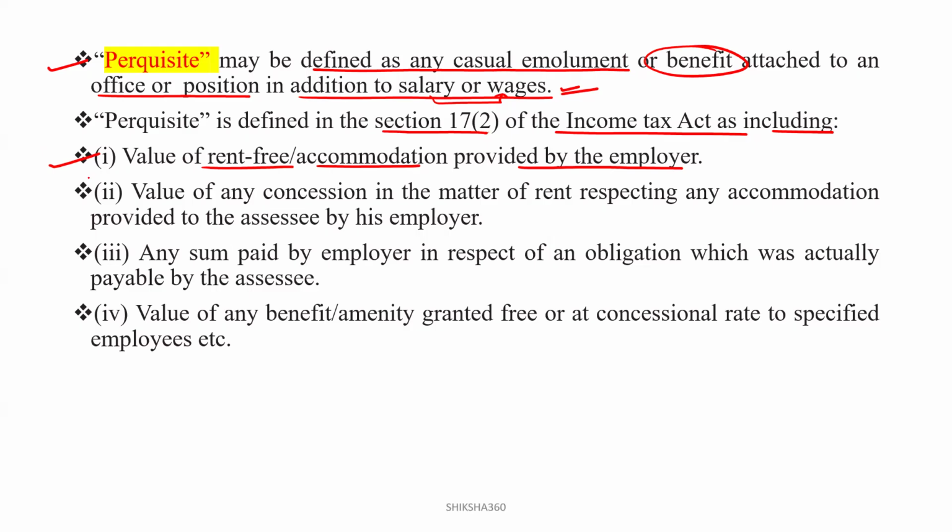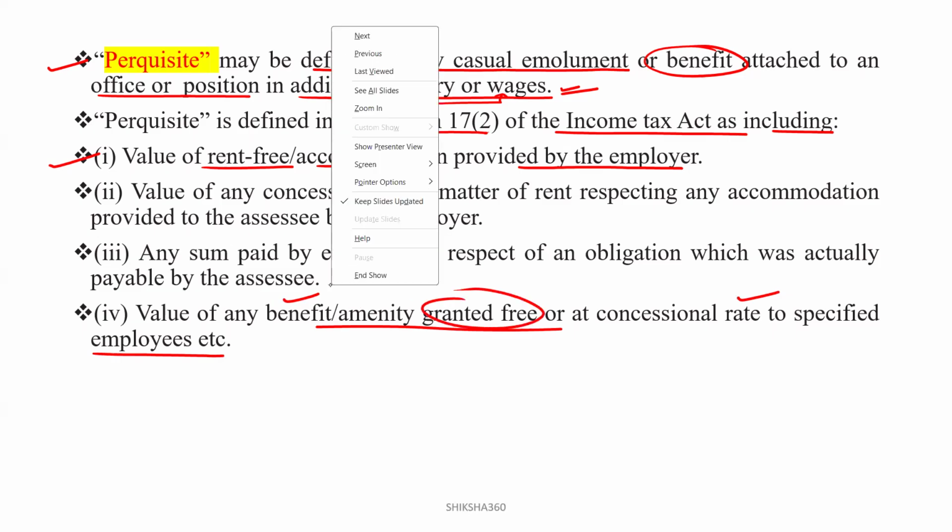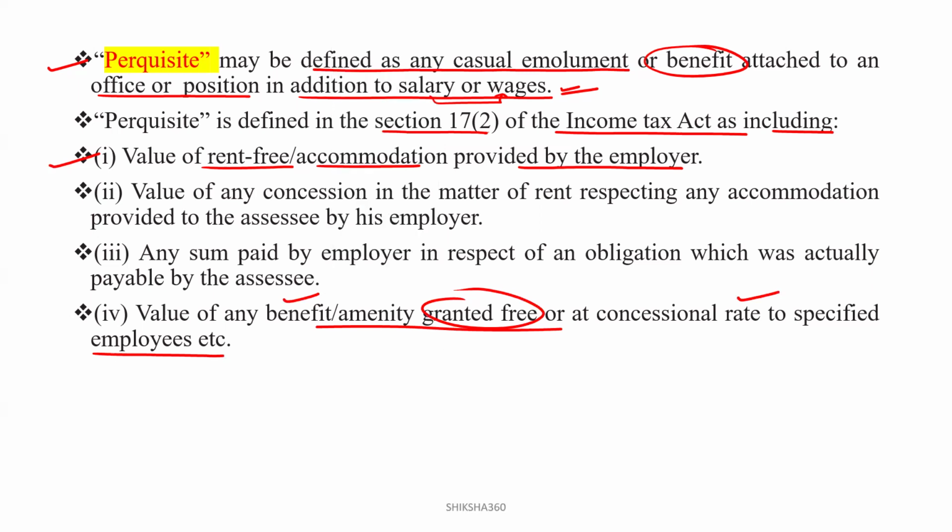Second, the value of any concession in the matter of rent respecting any accommodation provided to the assessee by his employer. Third, any sum paid by the employer in respect of an obligation which was actually payable by the assessee, like your organization paying on behalf of you. That also comes under perquisite. Then, the value of any benefit or amenity granted free or at a concessional rate to the specified employees.